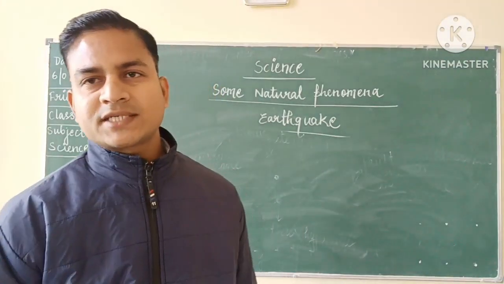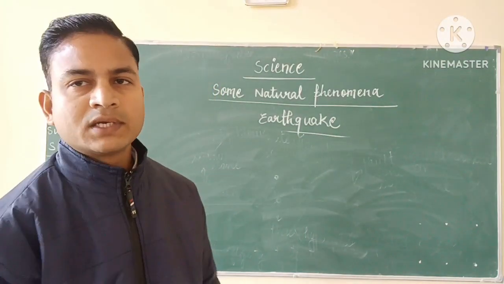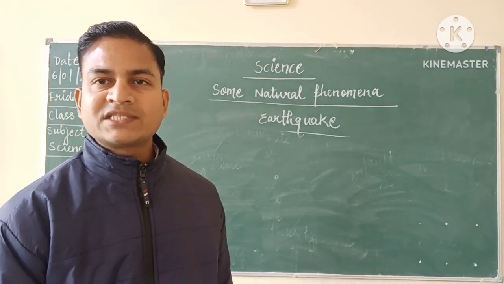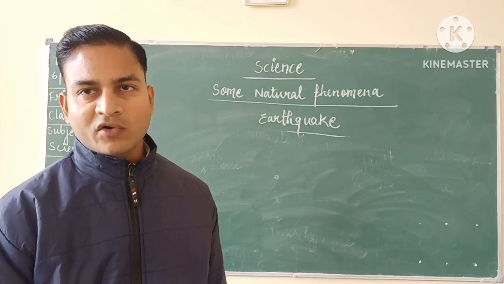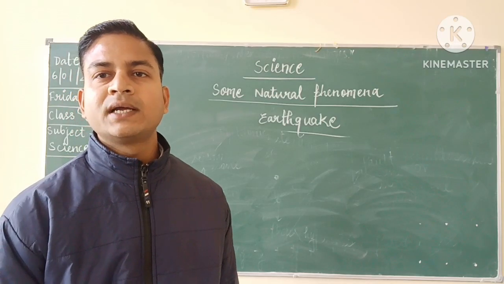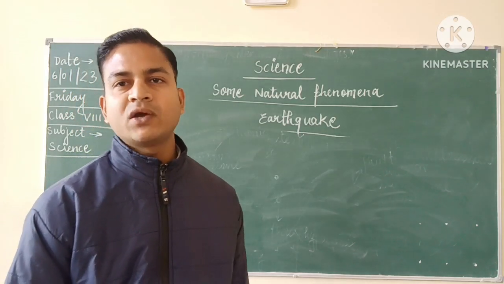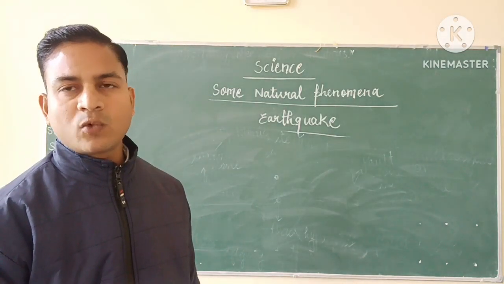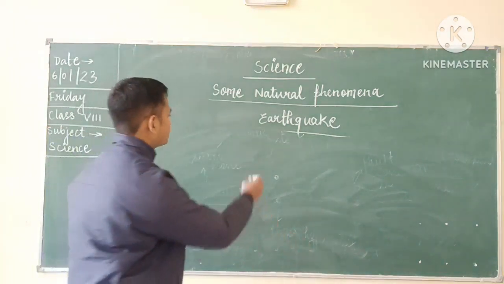Children, now let us understand how we can measure an earthquake. For that we are going to use a seismogram, which forms a seismograph, and with the help of which we can understand the impact or the intensity of an earthquake. Let us see how the seismogram is made and what it comprises.